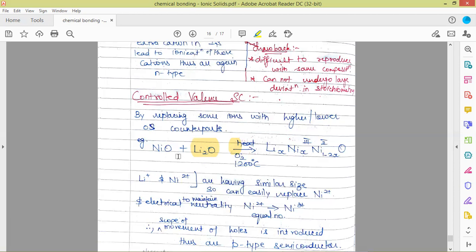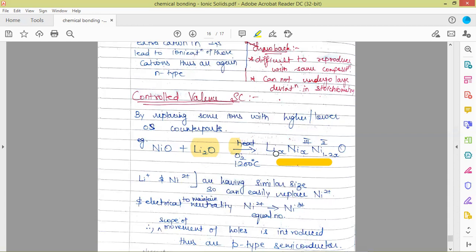So what we are doing here is doping nickel oxide with lithium oxide, as the size of lithium and nickel is almost the same. The structure which is generated here is this. Here nickel is +2 charged and lithium has +1 charge.